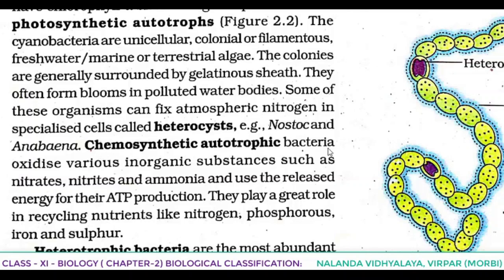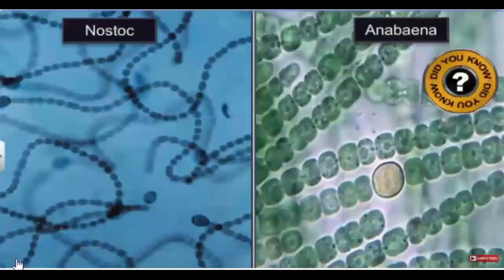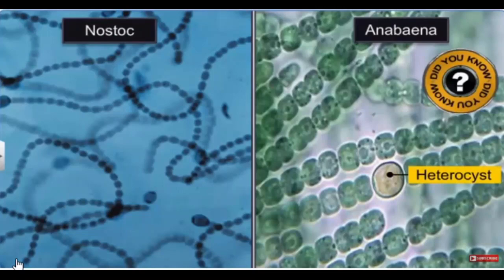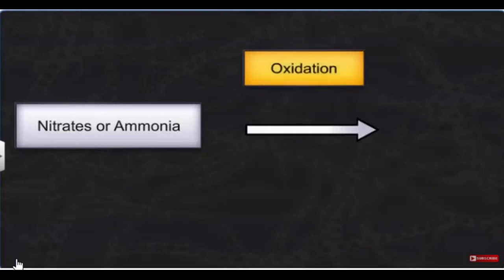Now chemosynthetic autotrophic bacteria oxidize various inorganic substances such as nitrates, nitrites and ammonia and use the released energy for their ATP production. So we told that here photosynthetic is there, chemosynthetic is also there. In photosynthetic they have chlorophyll A, which is similar to the chlorophyll present in green plants. And chemosynthetic autotrophic bacteria oxidize inorganic substances such as nitrates, nitrites, ammonia, and use the released energy for their ATP production.